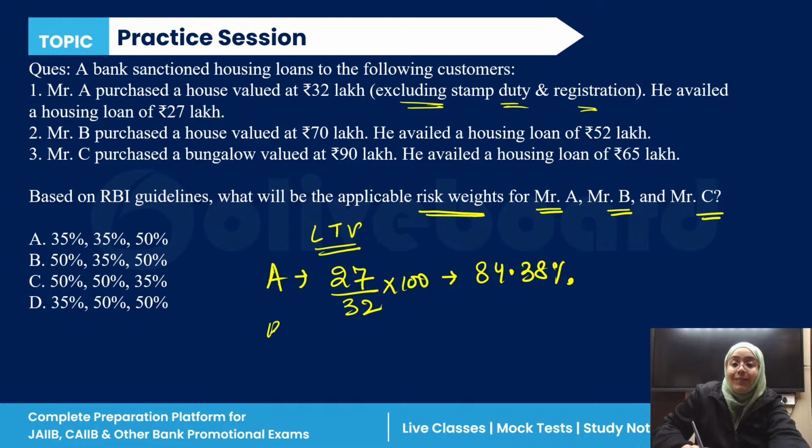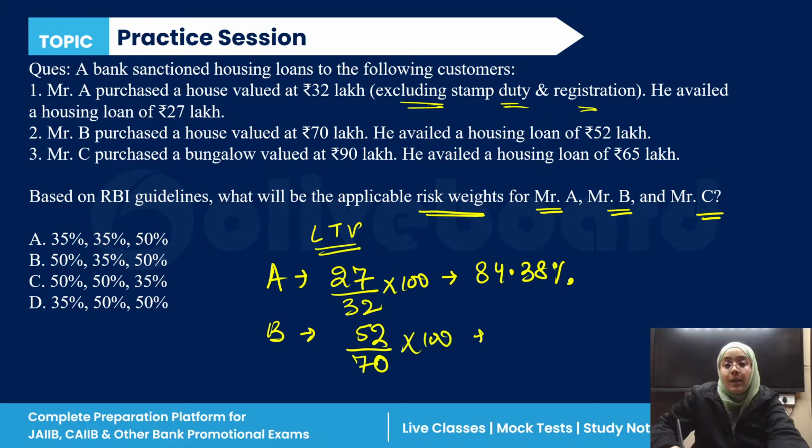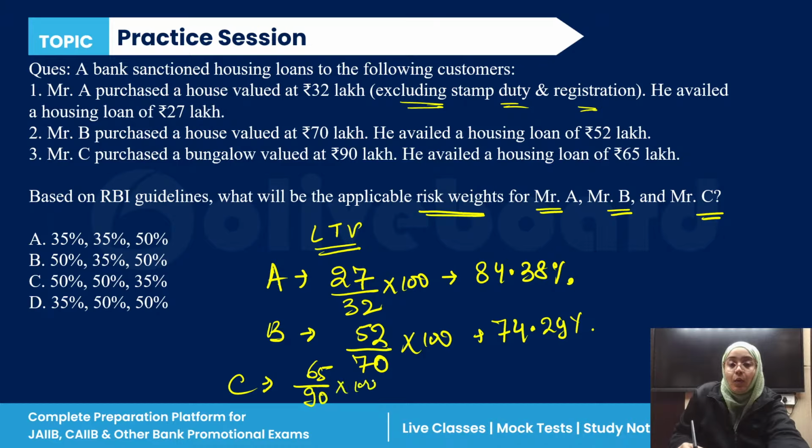Now for Mr. B, he has availed a housing loan of 52 lakh divided by the original cost of the house into 100, so the loan to value ratio is approximately 74.29%. And for C, it is 65 divided by 90 into 100, so the loan to value ratio is approximately 72.2%. Clear?